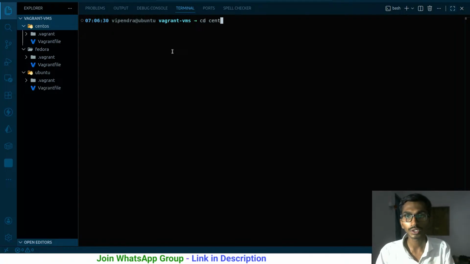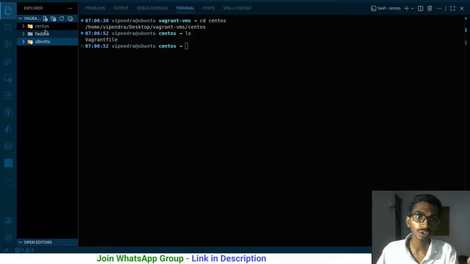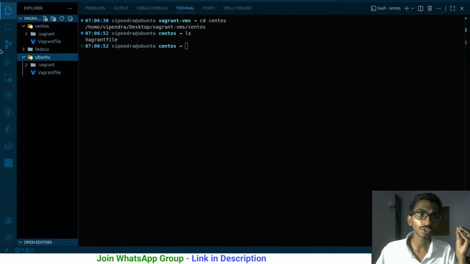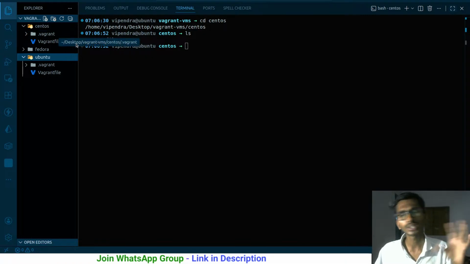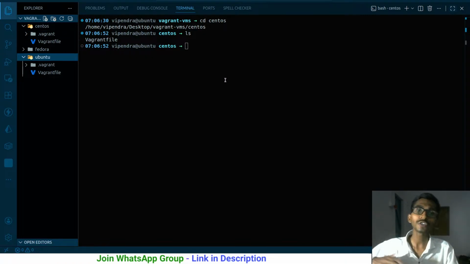So cd CentOS. These are the three folders I have. The first one contains the configuration for Ubuntu, the second one for Fedora, the third one for CentOS. I'm going to be SSHing into the CentOS virtual machine. And again, whether you are SSHing into Ubuntu or CentOS, most of the commands are the same, so you don't really need to worry about it. Having said that, even if you are working on your main machine, main operating system, that is also fine, because commands are commands, they will run anywhere.